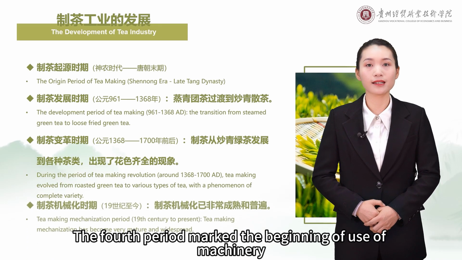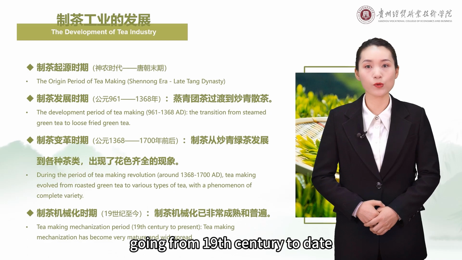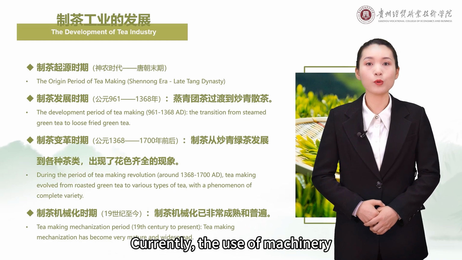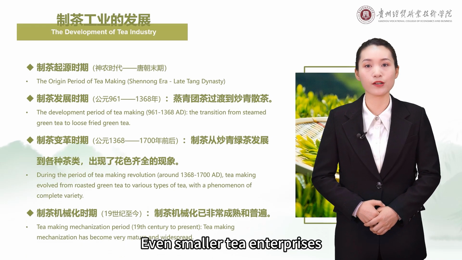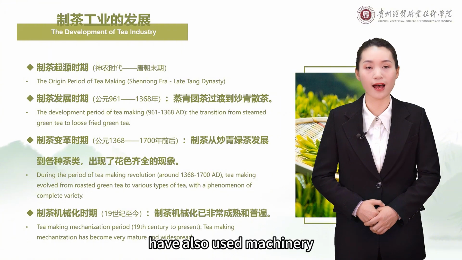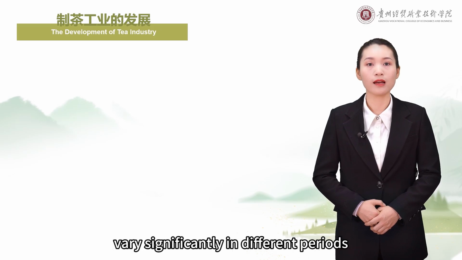The fourth period marked the beginning of use of machinery, going from 19th century to date. Currently, the use of machinery has been quite mature and common in tea production. Even smaller tea enterprises have also used machinery. Historically, tea products and processing technology vary significantly in different periods.